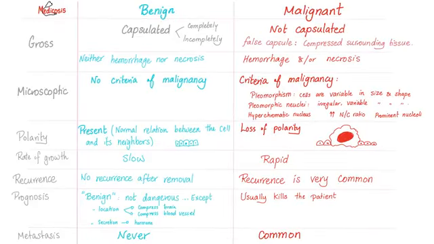Benign tumors are here. Malignant tumors are here. Malignant tumors, these are the cancers. Cancers are not capsulated. Cancers might have a false capsule, but that's not a true capsule. This is not a biological membrane that belongs to the cancer. Cancers can have hemorrhage and necrosis. Cancers under the microscope have criteria of malignancy.